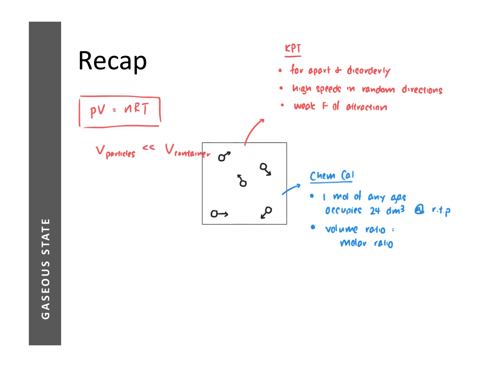The next thing is that in a gas, the particles are very far apart, so the forces of attraction are very, very weak. Therefore, we would assume that the forces of attraction, being so weak, would not affect the pressure exerted by the gas.